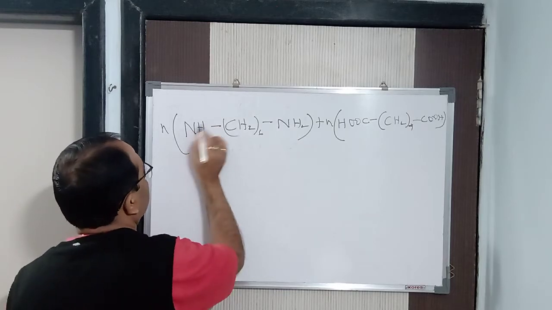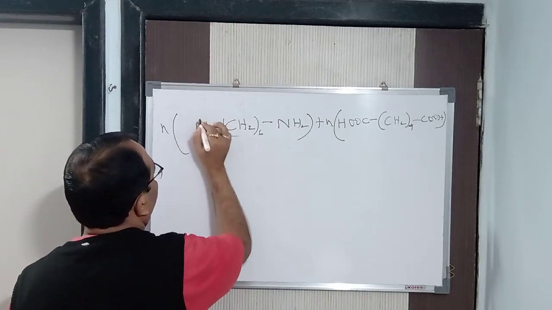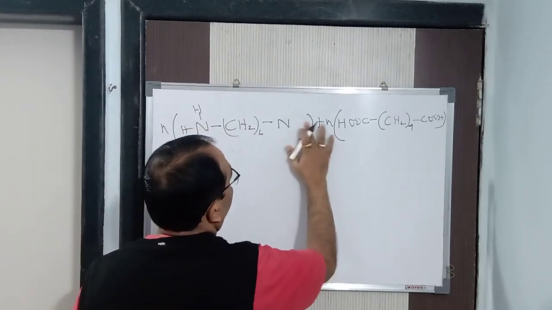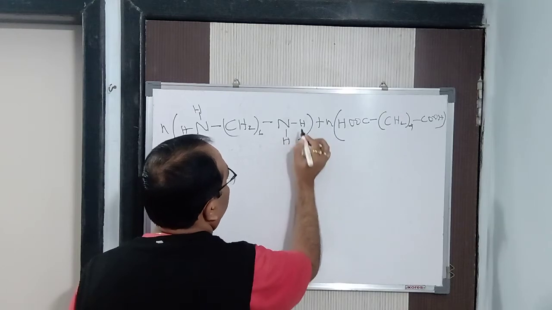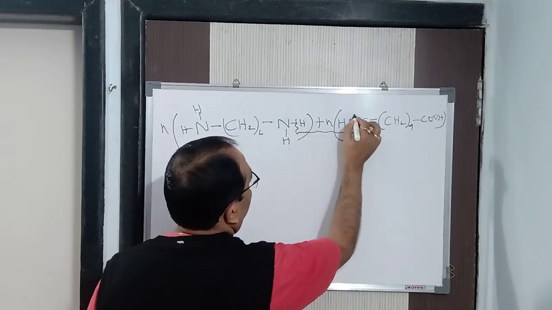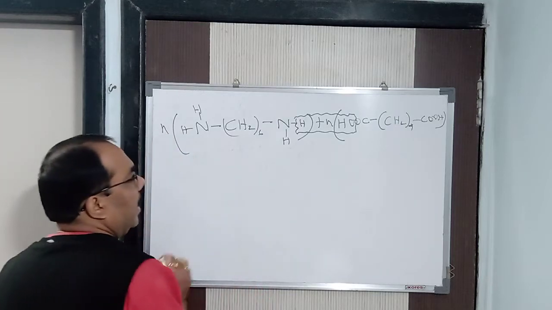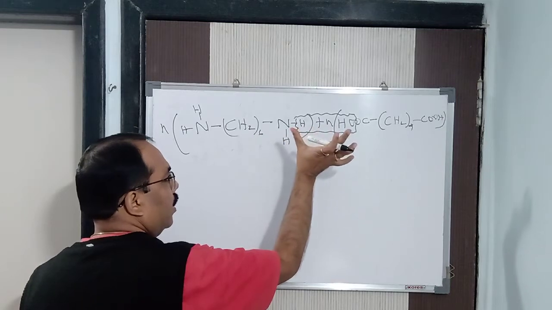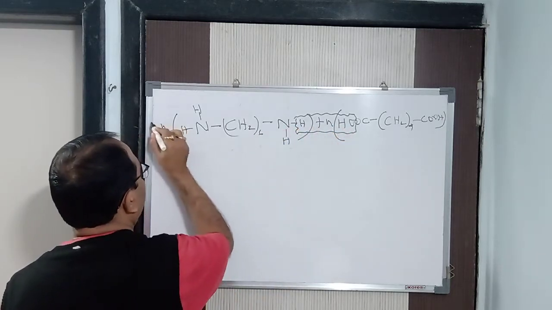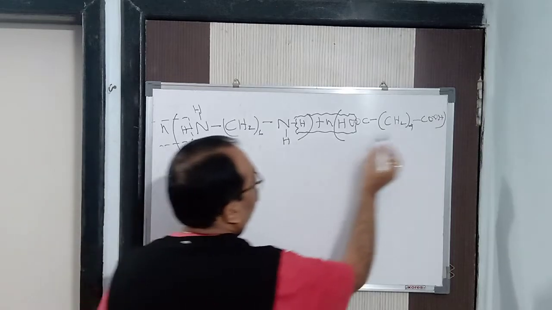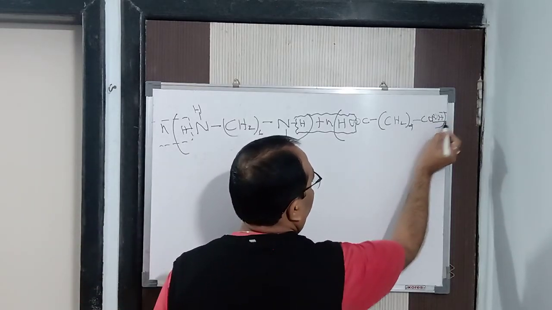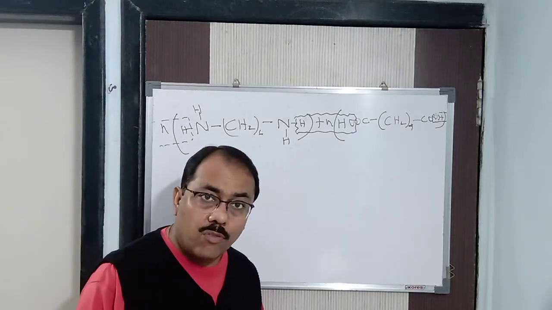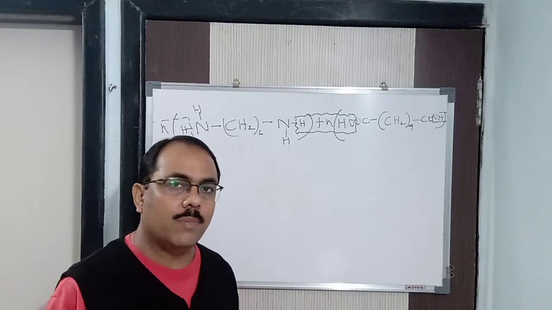So let me now break this up so that it will be easy for you to understand. Here NH, H, and here also NH and H. So this H and OH: n molecules of OH and n molecules of H react to form n molecules of water. Here also the same thing: n molecules of H and, from here, n molecules of OH react to form another n molecules of water. So 2n molecules of water are removed and whatever is left is a polymer.